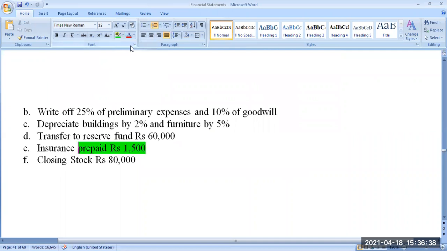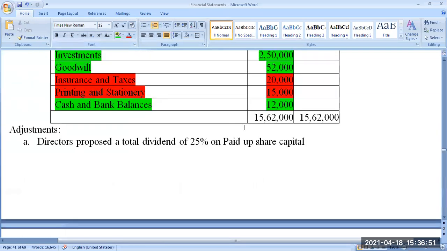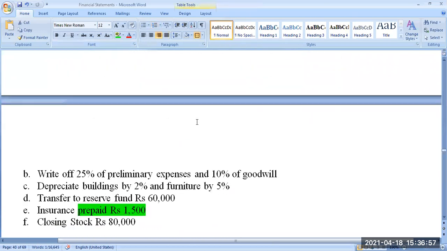So you have to minus this 1,500. This 1,500 will be an asset for the company under current assets, other current assets. Though you paid 20,000 rupees as insurance, only the relevant insurance for the period is 18,500. That much only you have to consider as insurance under the expense column of the profit and loss account.